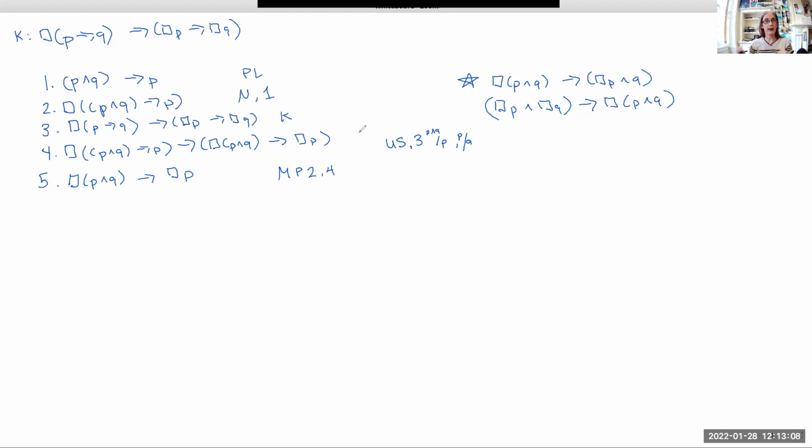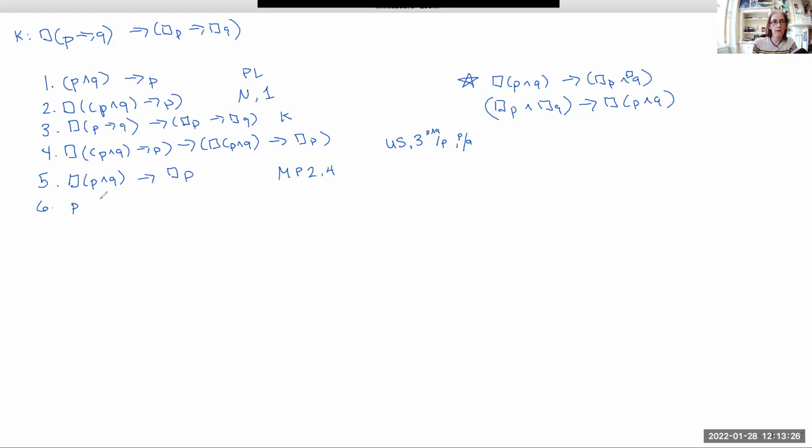And this is great because this looks a lot like our target formula. We've got the antecedent that we need, and we've got, oops, that should have another box there. We've got half of the consequent. And in fact, we can run this same sort of reasoning to get the other half of our consequent.